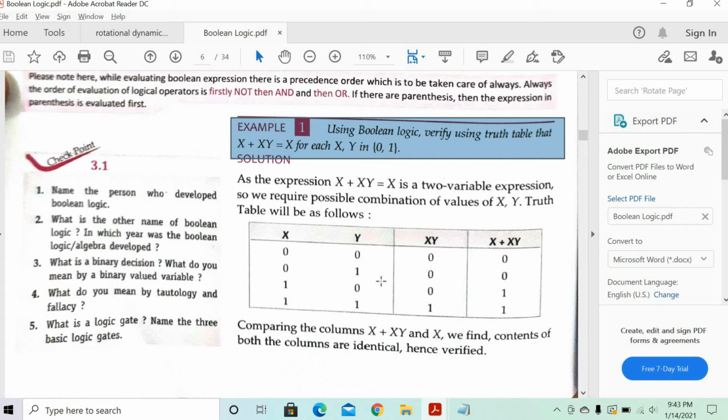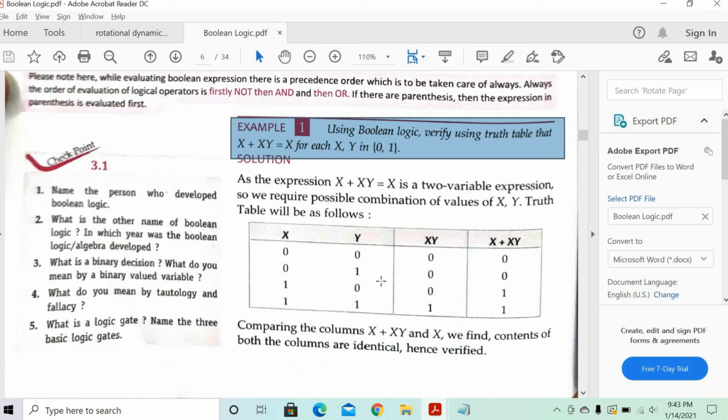Now you just compare the x plus xy column with the x column. Is it same? Except for one line, it's same. Which line? In x there are 2 zeros, and in xy there are 3 zeros. No, x plus xy. Oh yeah. Okay, like that they're basically same.